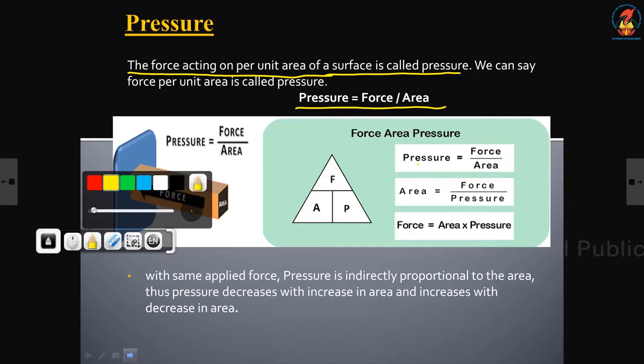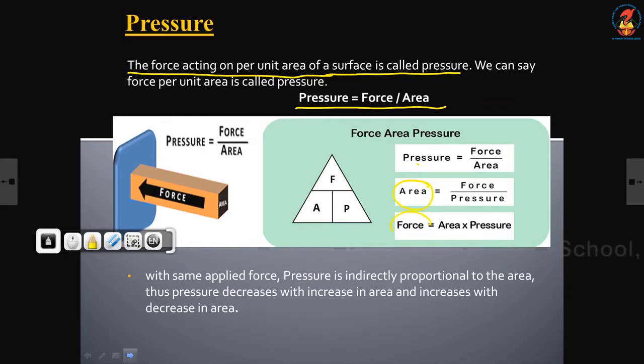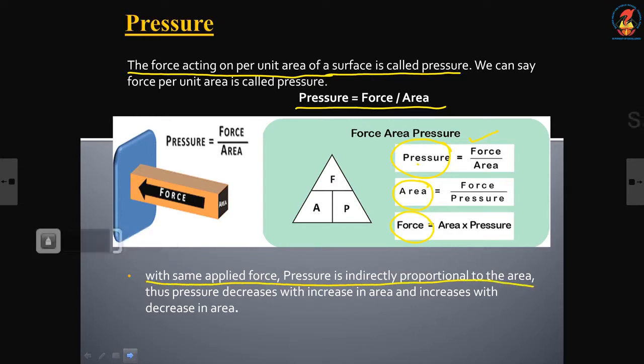From here, how will you find area? How will you find force? How will you find pressure? From this equation, pressure equal to force by area, we can find area and force also. Area equal to force by pressure, force equal to pressure into area. Now, an important thing: with the same applied force, pressure is inversely proportional to area. Thus, pressure decreases with increase in area and increases with decrease in area.